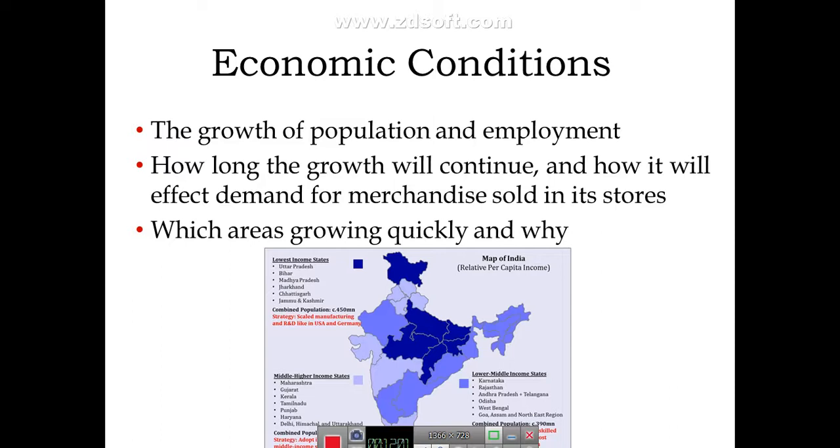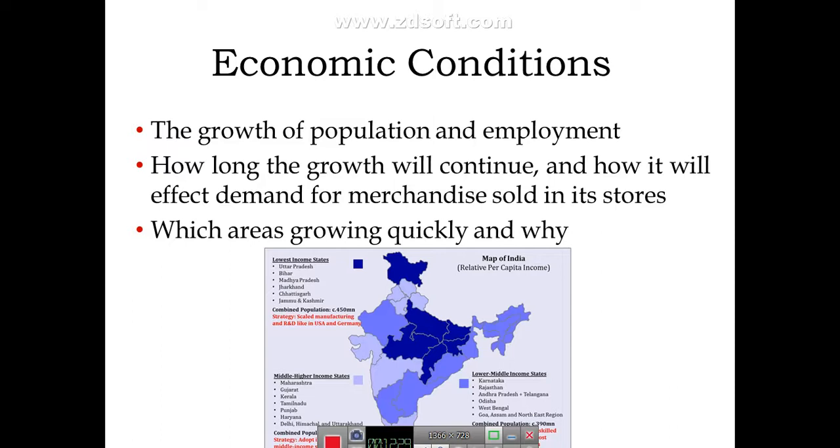Then which areas are growing quickly and why? Yeah, this can be considered, some areas in your city, wherever you live, generally we call them extension areas, where new homes are quickly coming up, the price of the site is increasing, rich people are getting concentrated. So in Dharwad also there is one area called Lake City. If you go to that place, it looks entirely different from Dharwad.